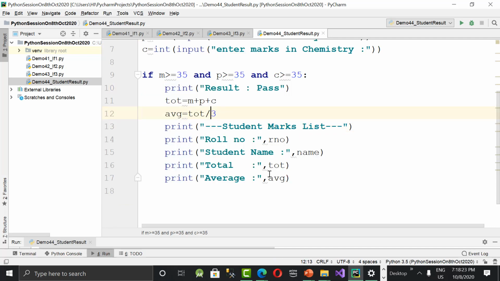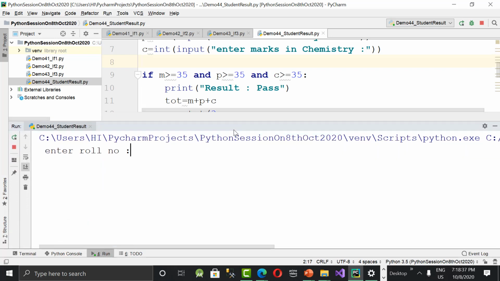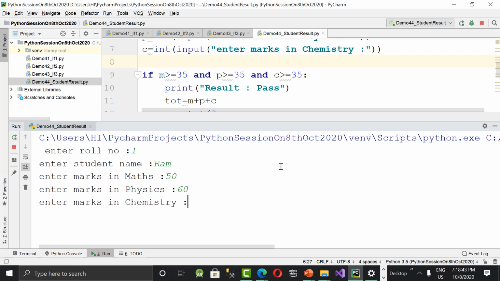So what about a failed student? If a student has failed in one subject, then nothing will be printed for him. Let's run it and check it out. Right click, run demo, and then let's see the output now in the bottom. Roll number 1, name I said Ram, and marks I'm giving like this: 50, 60, 99. See the output now? Result is pass.